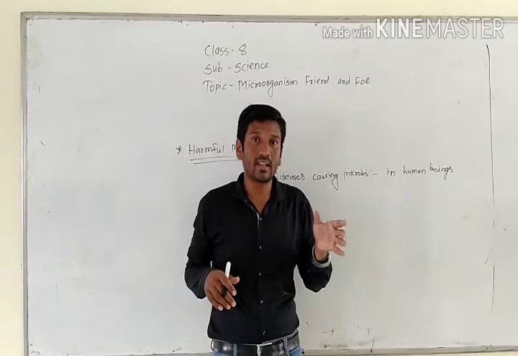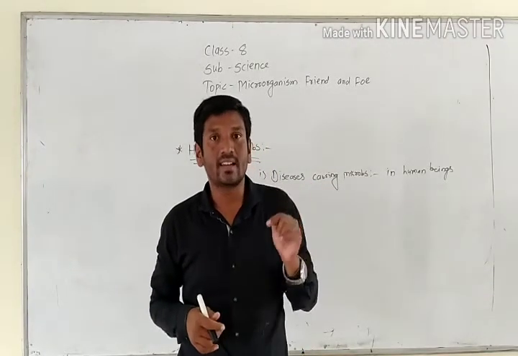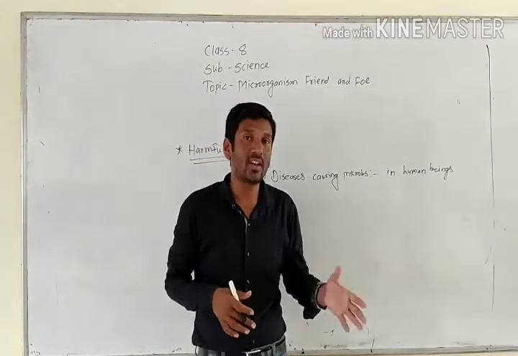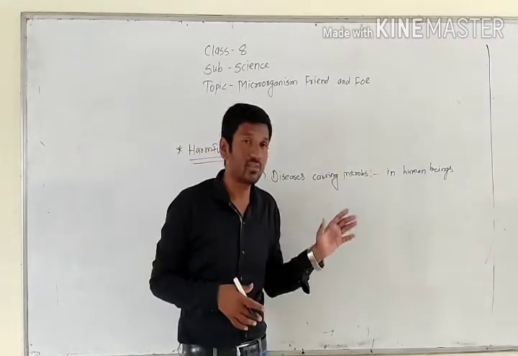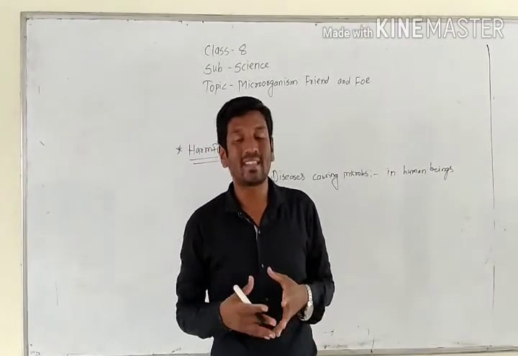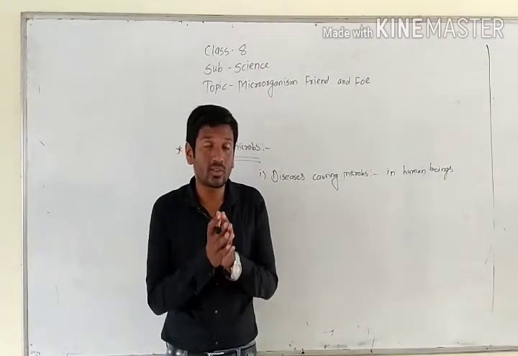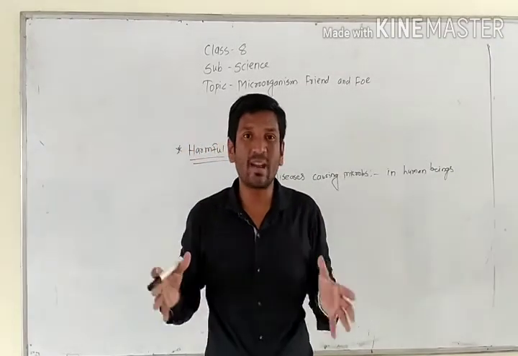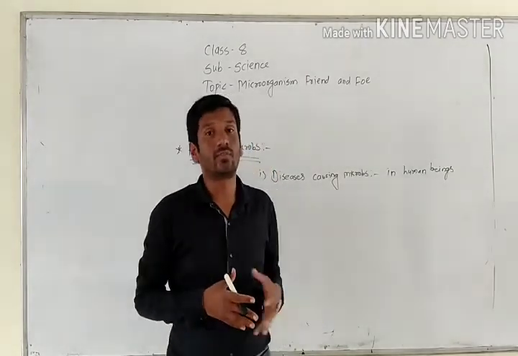Because a vaccine contains dead and weakened germs, that's why they are useful for us. But whenever disease causing germs like COVID-19, polio, measles, chickenpox enter our body, they severely damage our body system. That's why they are harmful for us.